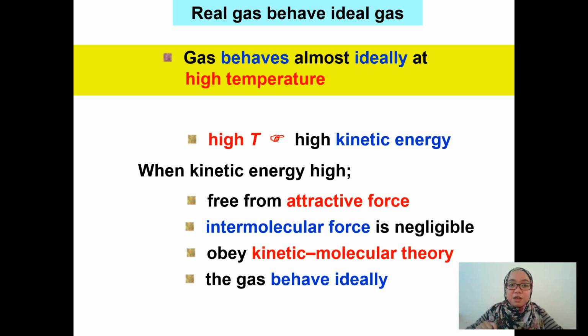Okay, so remember, there are two conditions where the real gas will behave ideally. First, when the real gas is at low pressure, and the second one is when the gas is at very high temperature. So bear in mind those two conditions.